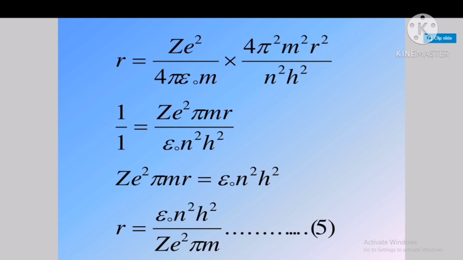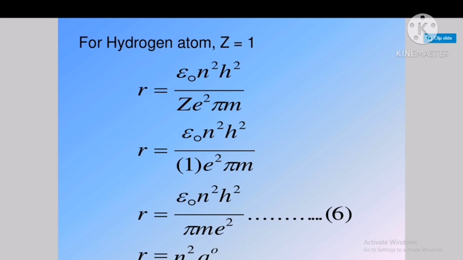So here epsilon naught, h, z, e, m, these factors are constant. The only variable is n, and n is the principal quantum number. So for hydrogen atom, z equals 1. Okay. So we get the equation r equals epsilon naught n square h square by pi m e square.